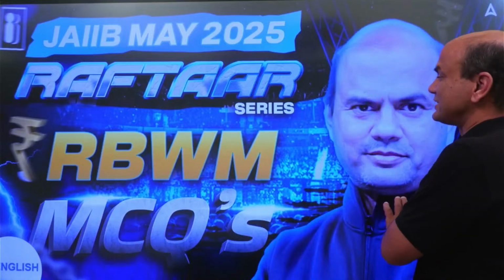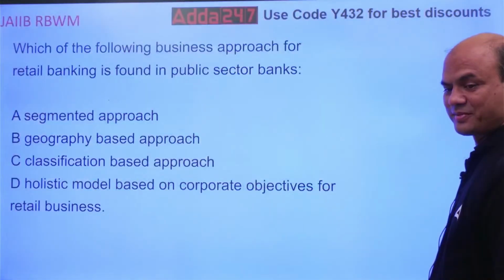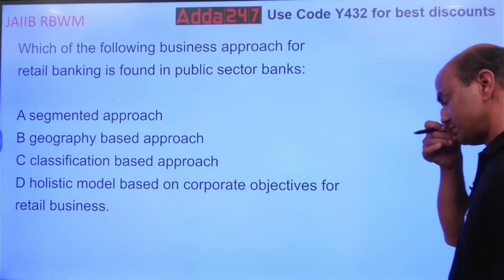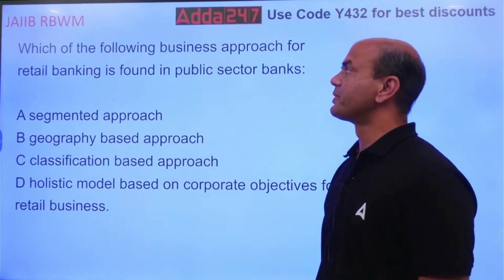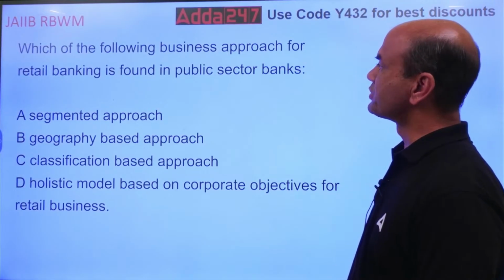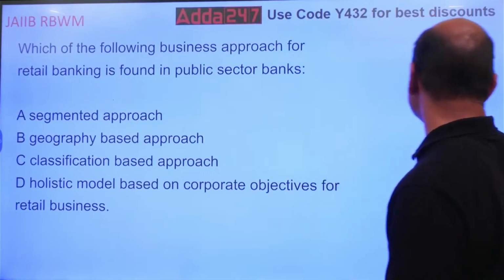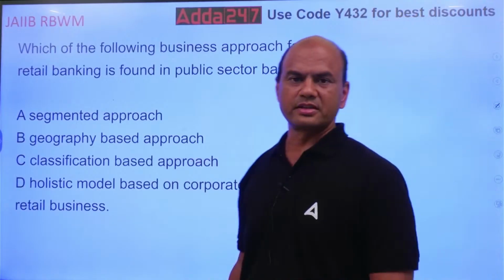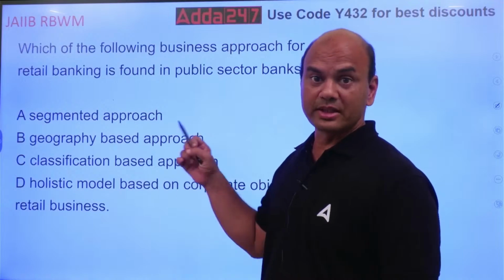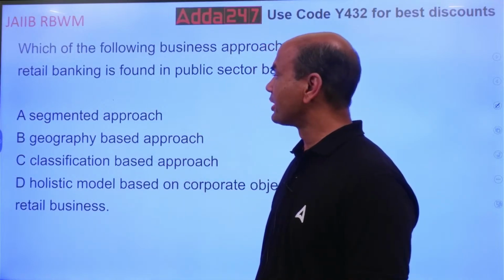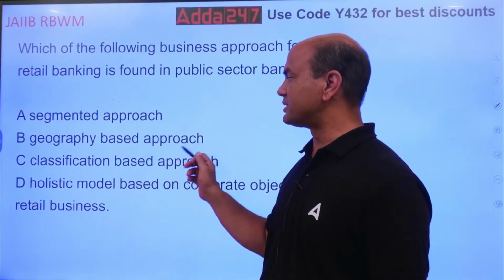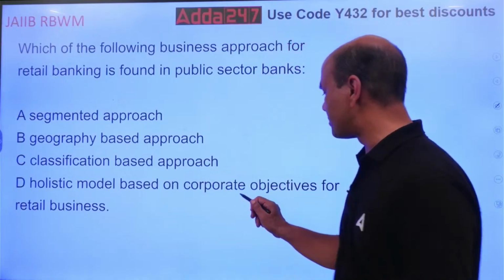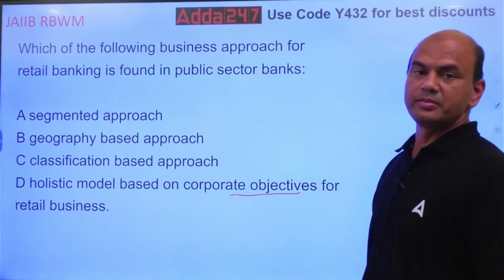Okay, let's start. Which of the following business approaches for retail banking is found in public sector banks? Now, a similar question I had taken earlier in public sector banks. Kindly watch yesterday's series also. It was similar, not the same one. The options are: segmented approach, geography based approach, classification based approach, and holistic model based on the corporate objectives for retail business.